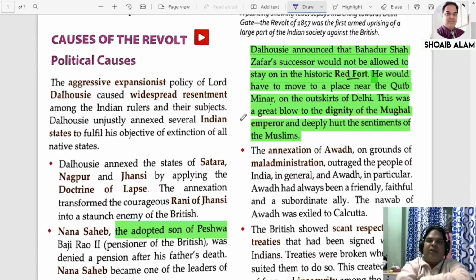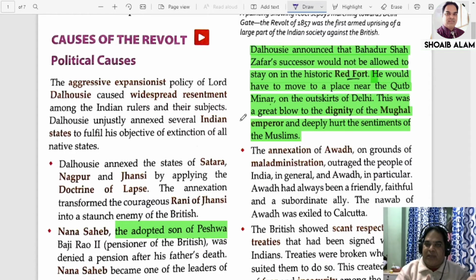Number one, Lord Dalhousie announced that Bahadur Shah Zafar's successors would not be allowed to stay in the historic Red Fort. You know, in Delhi, Red Fort is there. Whenever you get a chance, you go and visit Red Fort. That was a palace of the Mughals. The announcement was made after the death that the successors of Bahadur Shah Zafar would not be allowed to stay in this historic Red Fort. That means now they have to vacate it.